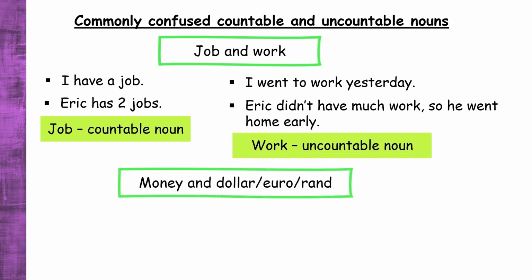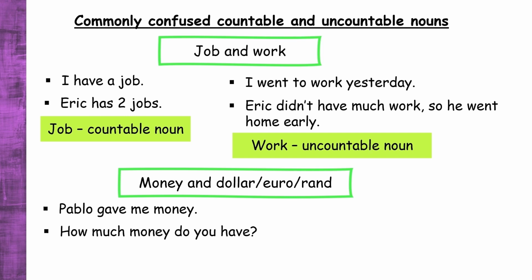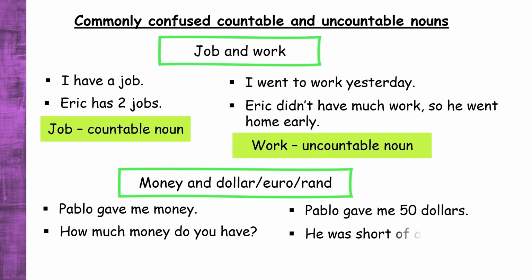The second pair is money and currency nouns, such as dollar, euro, rand, and so forth. So let's see which is which. Pablo gave me money. How much money do you have? Pablo gave me $50. He was short of a few rands.